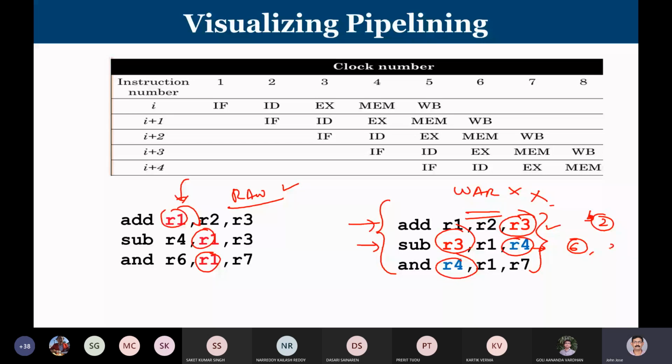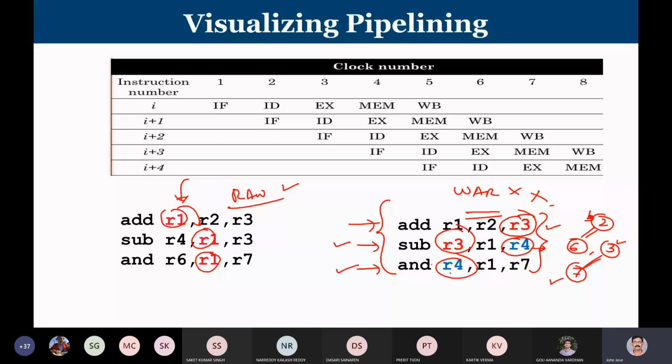And I'm going to write into R4 at clock cycle number 7 because it's the third instruction's write back stage. This is the second instruction's write back stage. So this is the dependency. Something that is read at 3, that location is overwritten at clock cycle number 7. It is not a hazard because it happens always after, because I'm following in order. So hazard means if I run it in the assigned time slot, it leads to incorrect execution. So here it will not create any hazard at all.